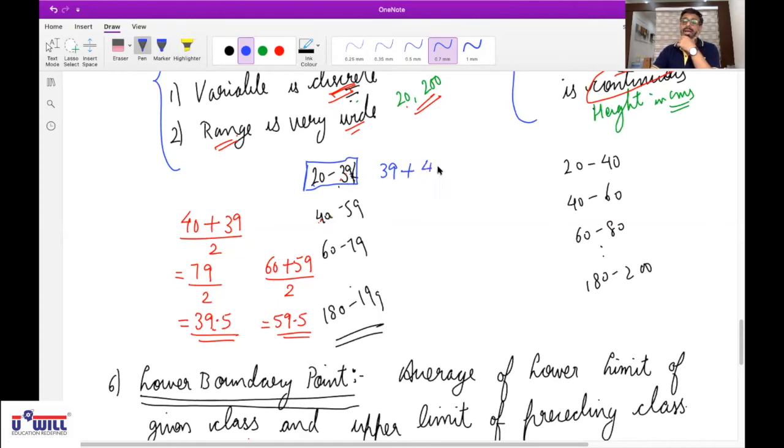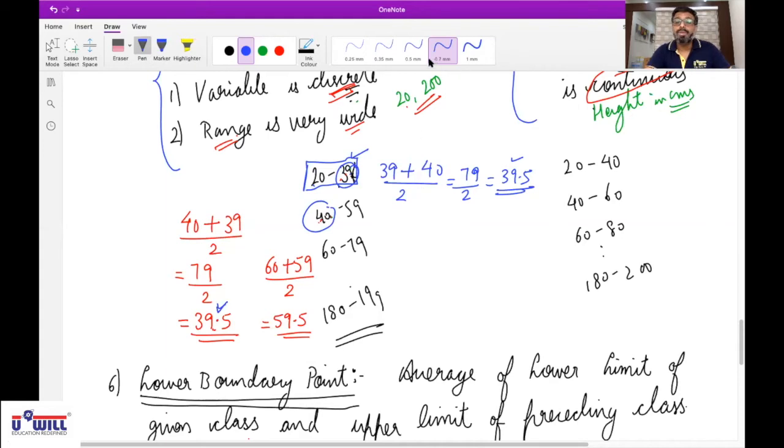What is the lower limit of the next class? 40. So 79 divided by 2, that is 39.5. Yes. So upper boundary point of 20 to 39 and lower boundary point of the next class 40 to 59 are same. Okay.